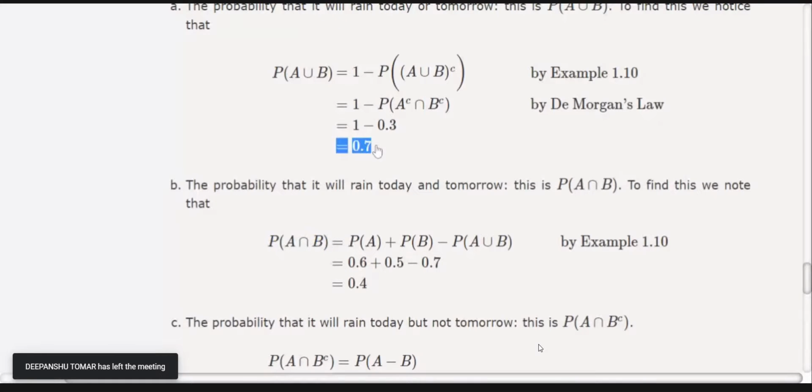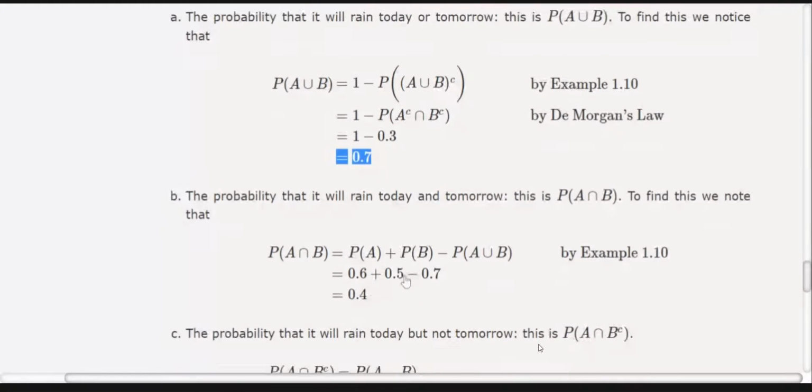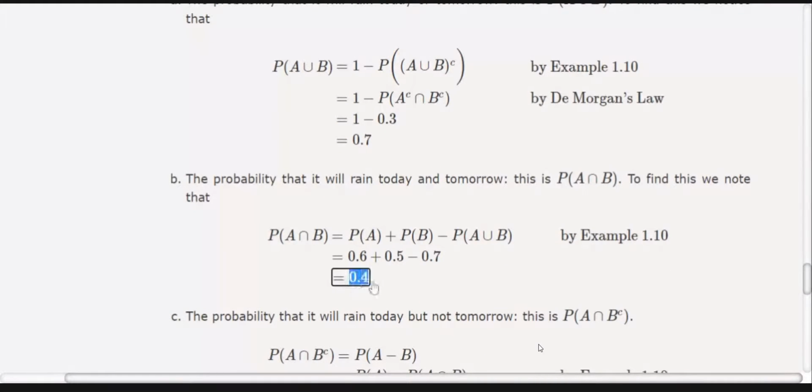The probability of A union B you have calculated in the previous step. A and B are given. So this is your 0.4.